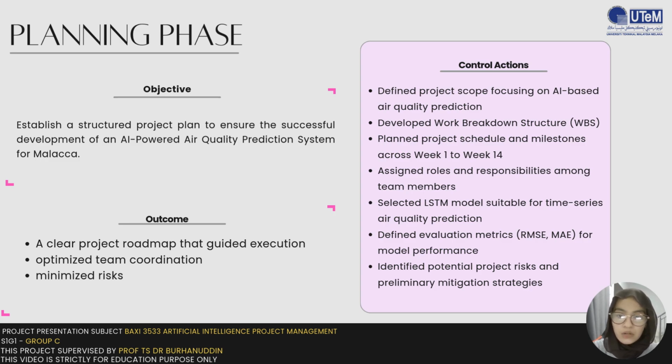And the expected outcomes are a clear project roadmap that guides execution, optimizes team coordination, and minimizes risk. And these are the control actions. The first one is to define project scope, focusing on AI-based air quality prediction. The next one is to develop a work breakdown structure and then to plan project schedule and milestones across week